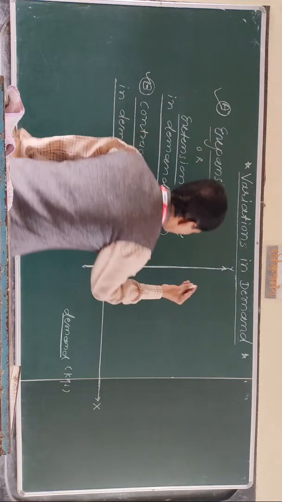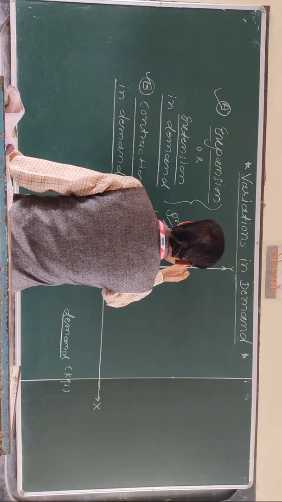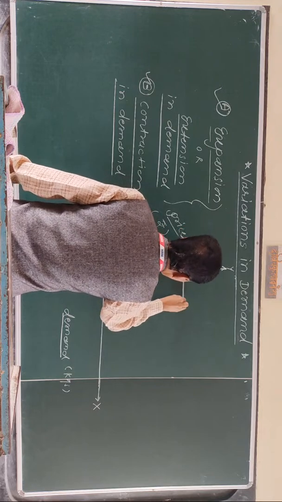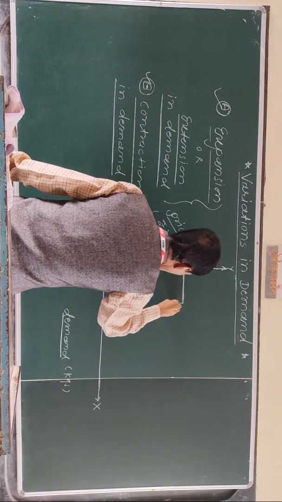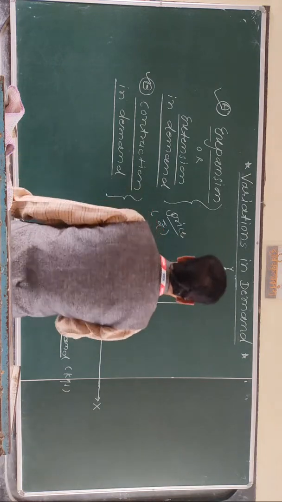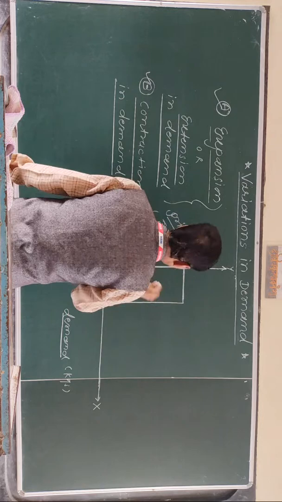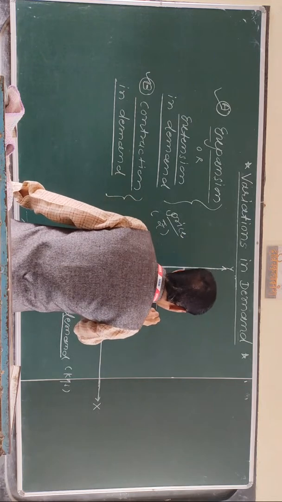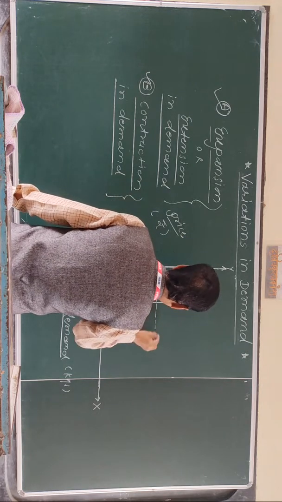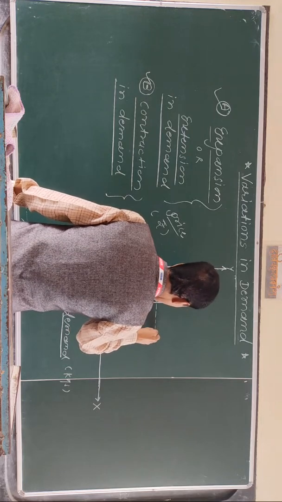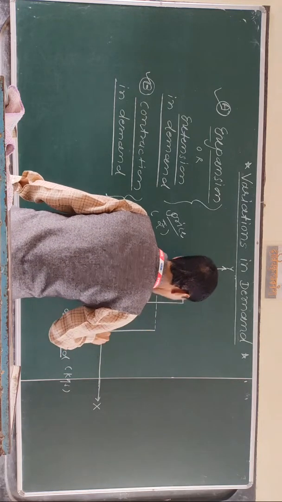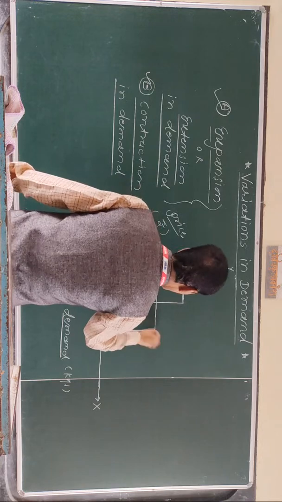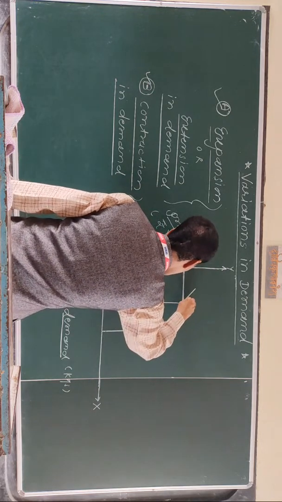Okay, so same diagram. Here you draw the dotted line because you indicate contraction in demand. So again you complete that line, you draw DD, the demand curve. DD is the demand curve.